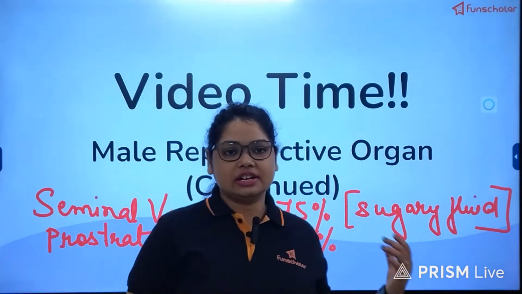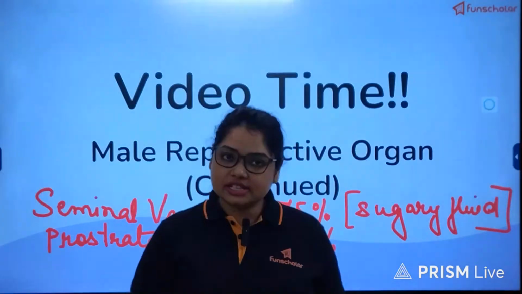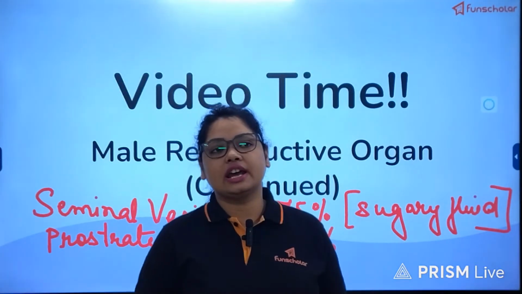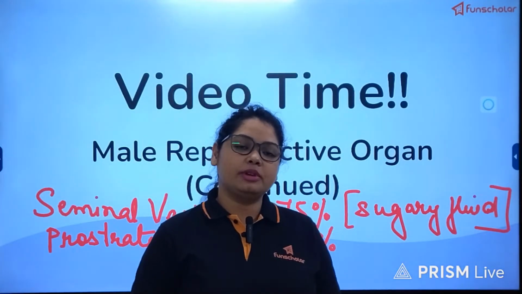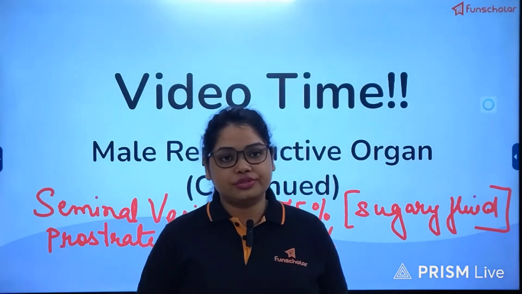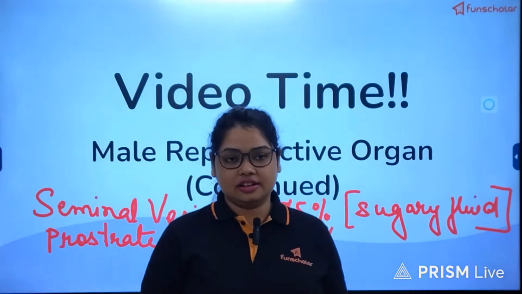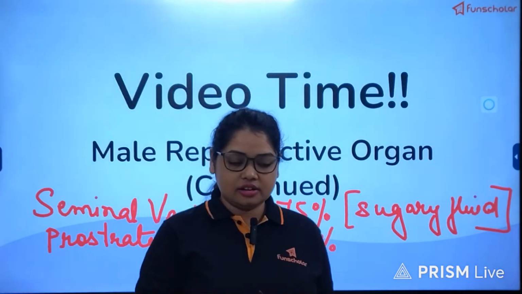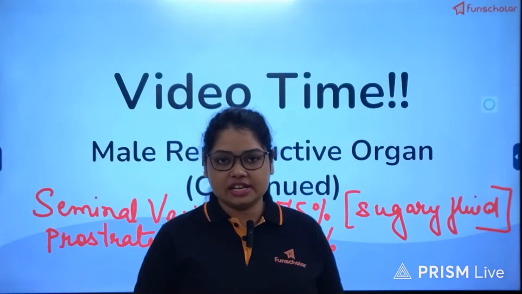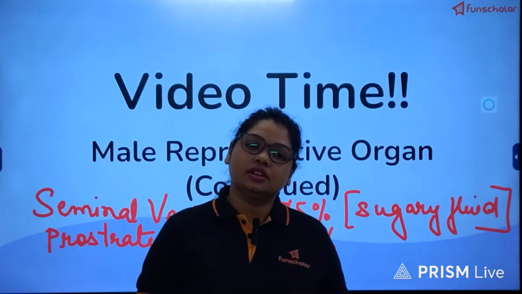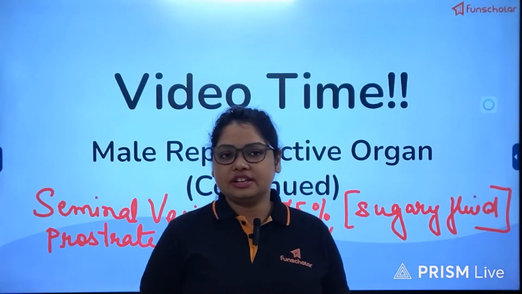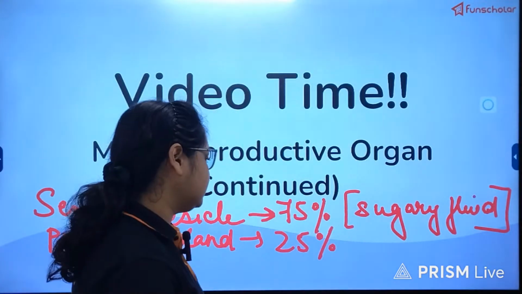Hence, the prostate gland secretion neutralizes the pH so that the sperm can survive in the female reproductive tract for 2 to 3 days, until the chance of fertilization increases. If by that time it meets an ovum, then obviously fertilization will take place.